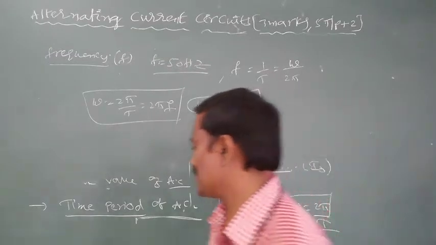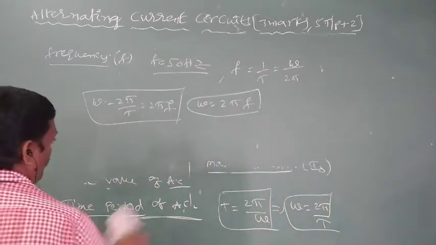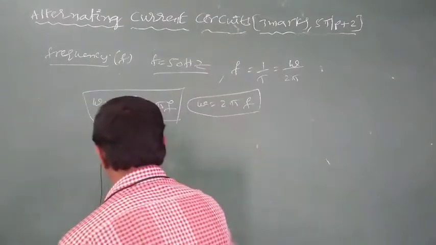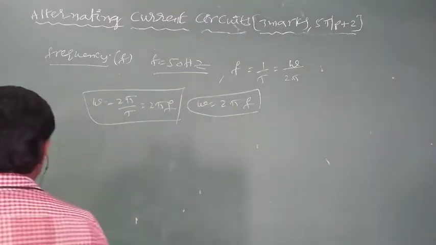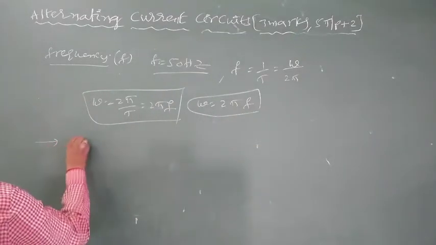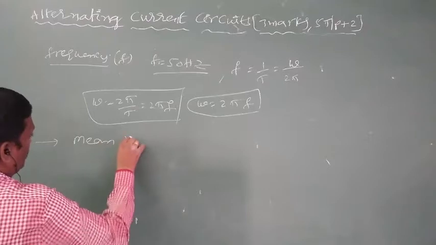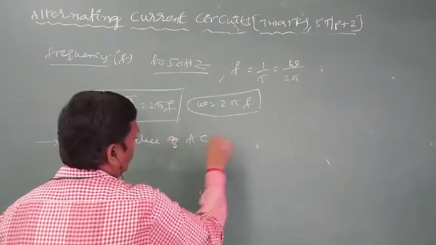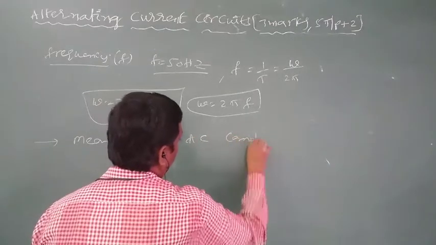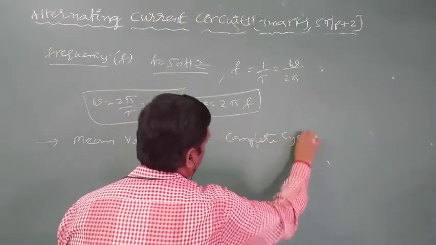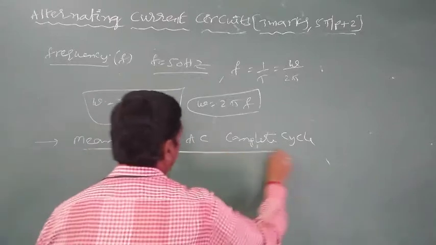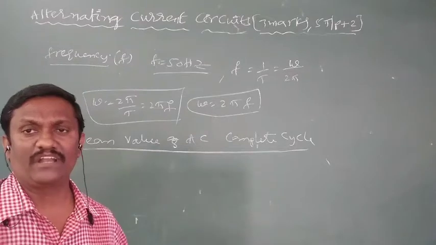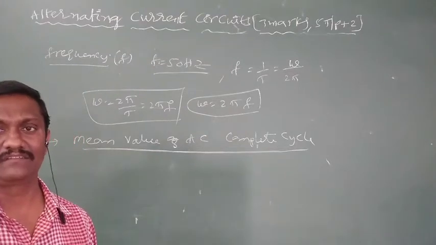So that is about a few definitions in case of alternating current cycles. And next, a continuation small concept is called the mean value of AC, the mean value of AC over a complete cycle. Mean means average. What about the mean value of AC in a complete cycle?